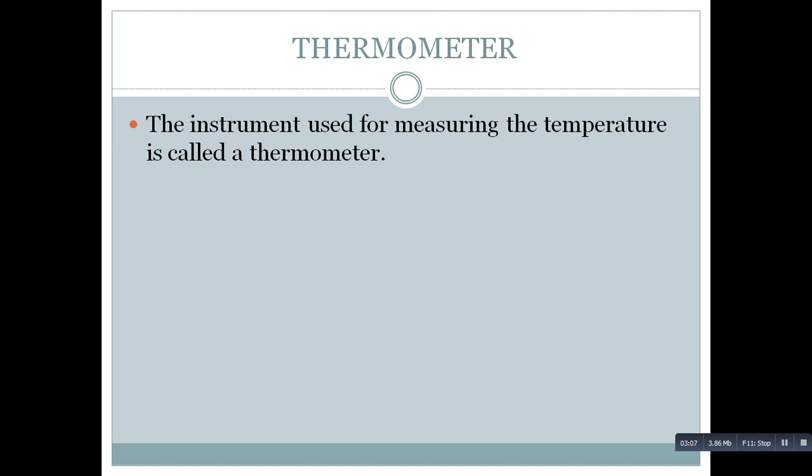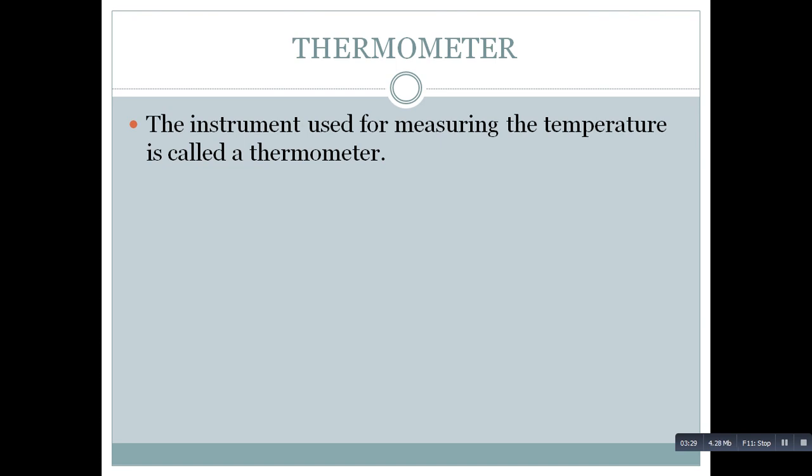Now how do we measure the temperature? Usually the temperature is measured by using an instrument called as thermometer. Have you heard of the term thermometer? Thermometer is the instrument used for measuring the temperature.